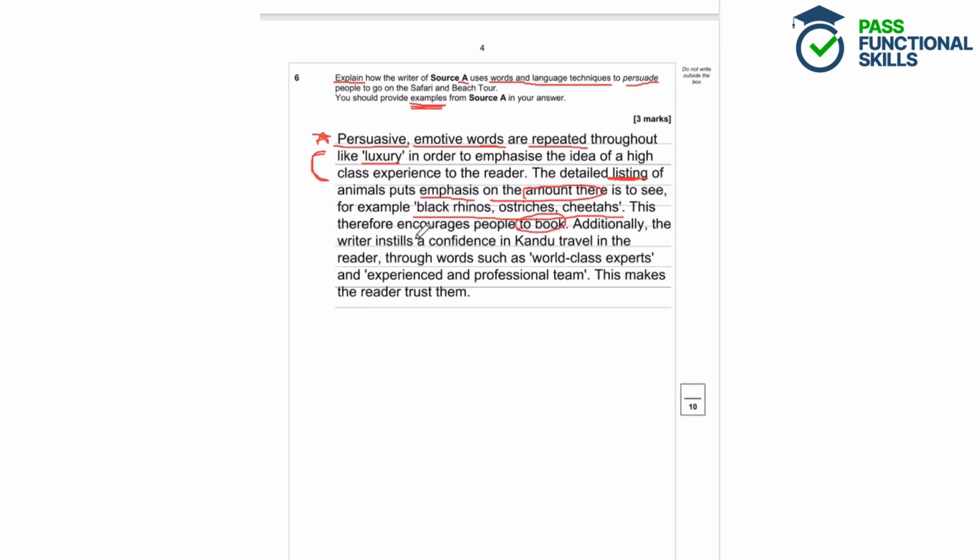And then finally, the writer instills a confidence, calling them world-class experts and an experienced professional team. So here's a really good use of words from the text that will make the reader trust can-do travel. So that's a really detailed answer, and it would get all 3 marks.